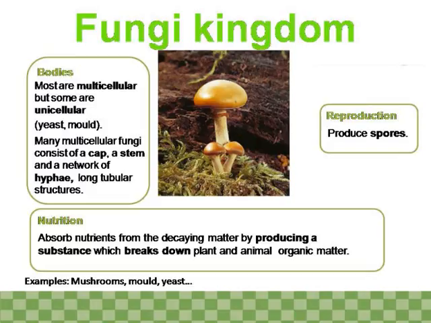Reproduction. Produce spores. Nutrition. Absorb nutrients from the decaying matter by producing a substance which breaks down plant and animal organic matter.